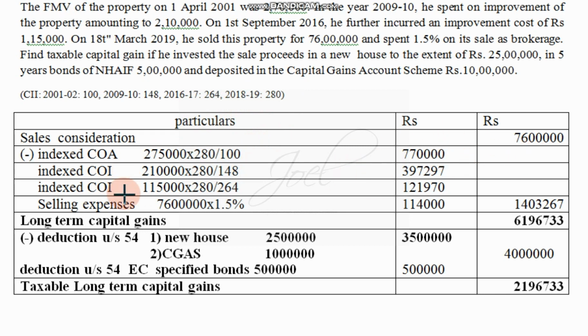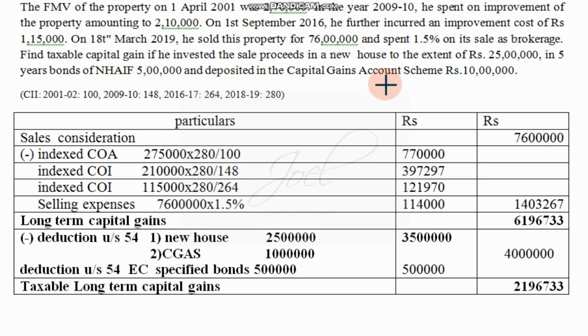2 costs of improvements were there, one in the year 2009-10, and one more in 2016-17, that we considered. Selling expenses were 1.5% brokerage on the sales value, so that we have considered. When you deduct all these amounts, you will arrive at capital gains. Here this person has invested the money in one asset, that is a new house, and one more is in bonds, that is specified bonds.